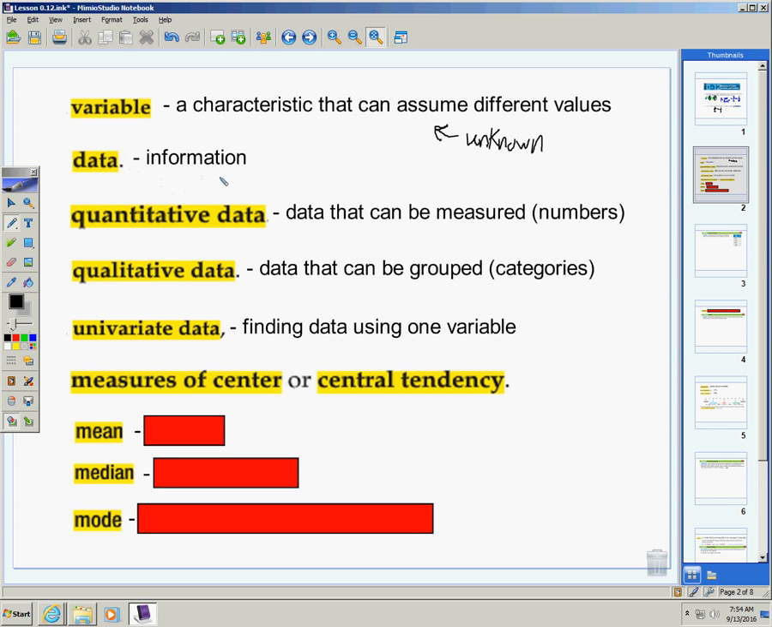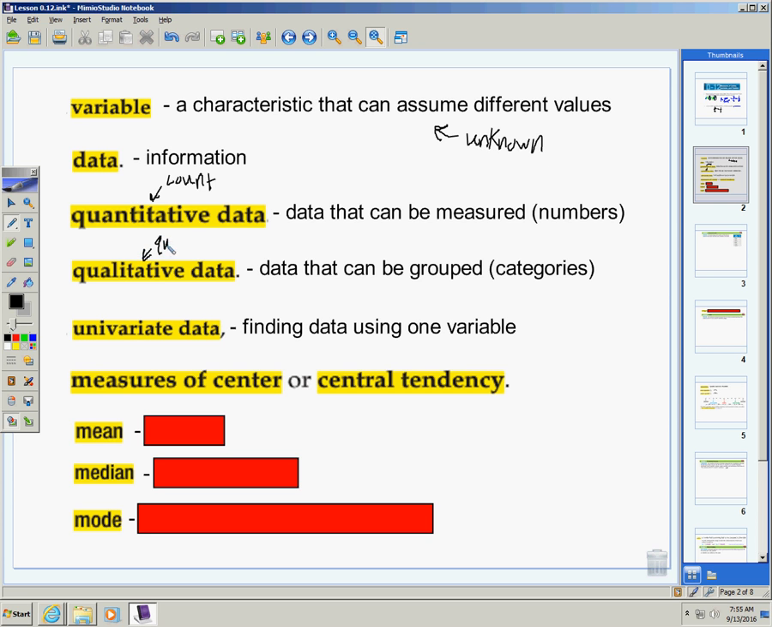Quantitative data, data that can be measured, that means numbers. Quantitative, okay, for this word, I just want you to think count. Quantitative means counting. It's data that can be measured, numbers. That would be things like, how many days were you in school last year? I can count that with a number. Okay, how many points did you score in a basketball game? Counting that with numbers.